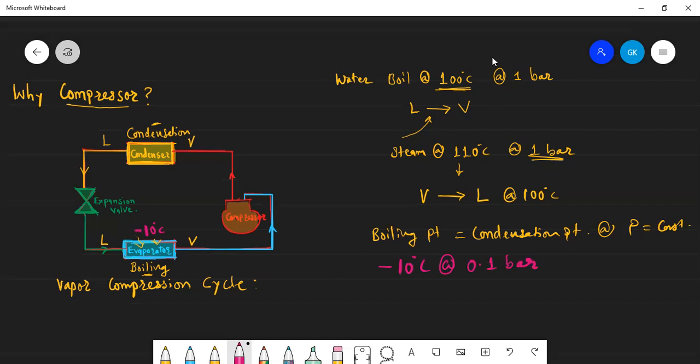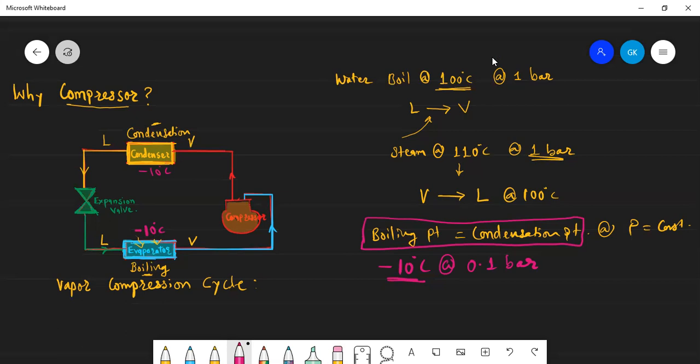Now we already discussed this: the boiling point is equal to the condensation point, correct? So if it boils at minus 10, it will also condense at minus 10 degrees centigrade. But the condenser is a heat rejection device. We have to convert vapor to liquid. Why do we want to convert vapor to liquid? Because we want to use the same refrigerant again and again. That is a compulsion. So the condensation point is minus 10 degrees Celsius.